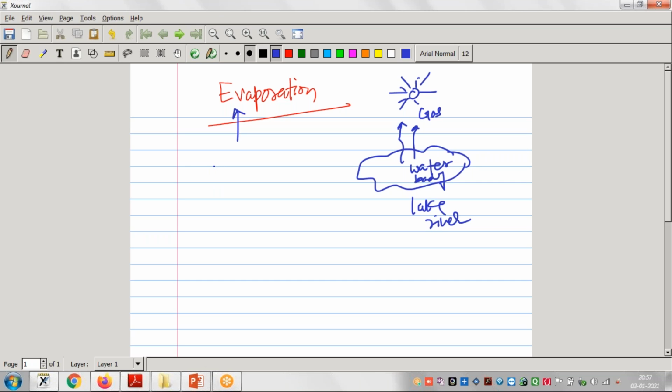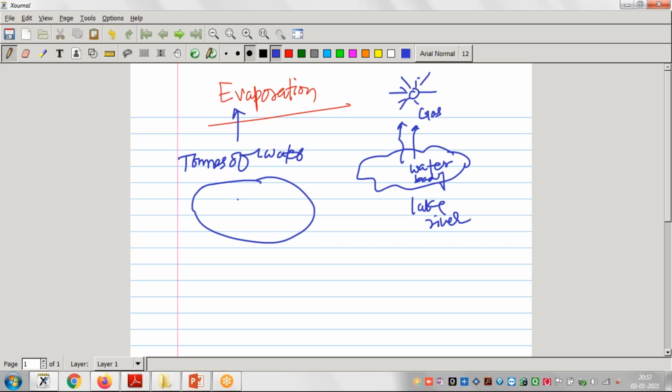Now next is why we need to understand this evaporation. The studies show that tons of water convert into gases. So what happens? Suppose any city, any lake is there, right?